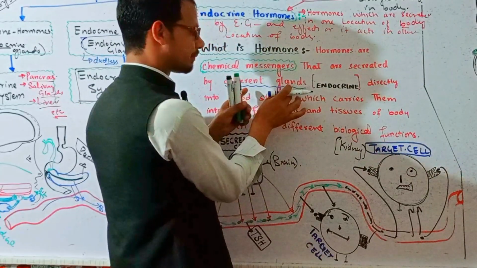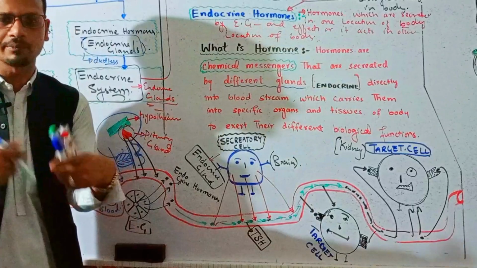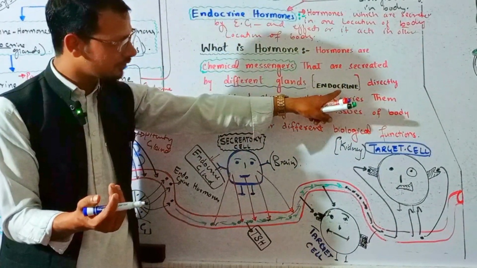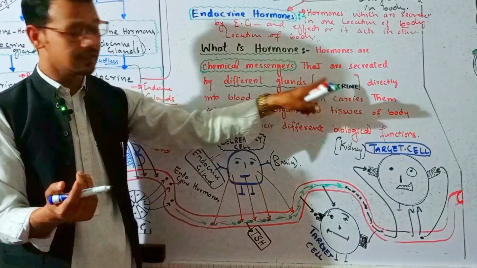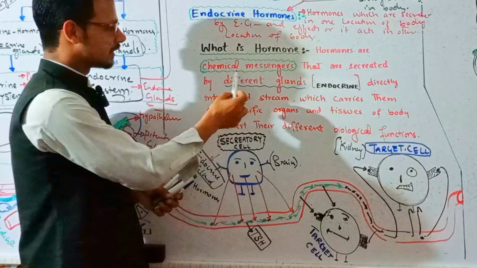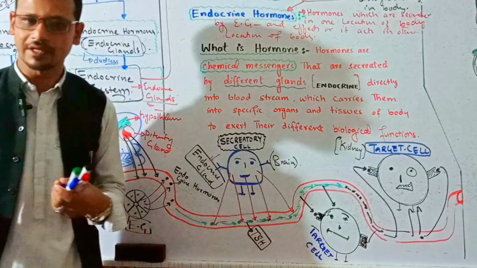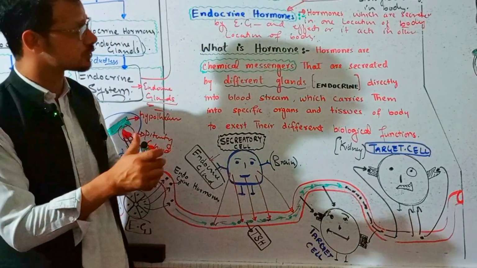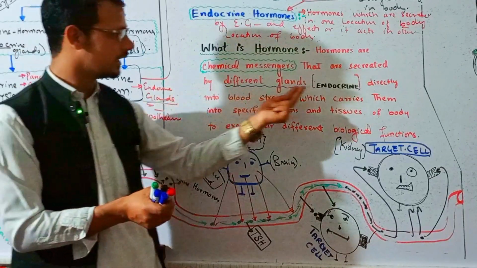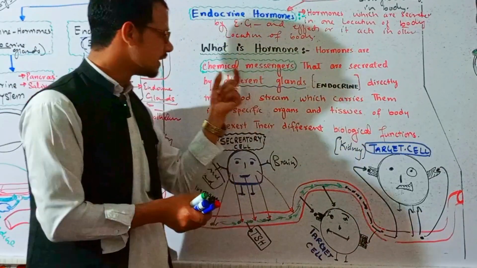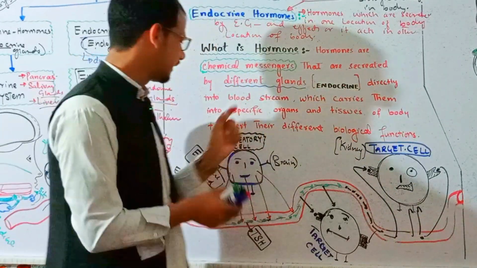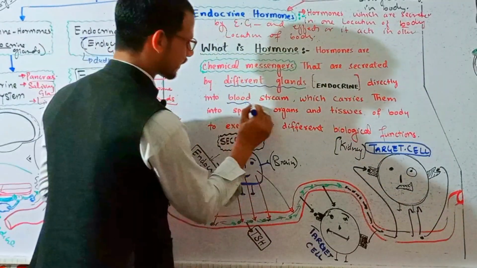and those glands may be exocrine glands or endocrine glands. But here in endocrinology we will focus on endocrine only, right? Generally, hormones are also secreted by exocrine glands, but we will study those exocrine hormones in the exocrine system. Here in endocrine we will focus on endocrine glands. So these are the chemical messengers that are secreted by different glands directly into the bloodstream, right?